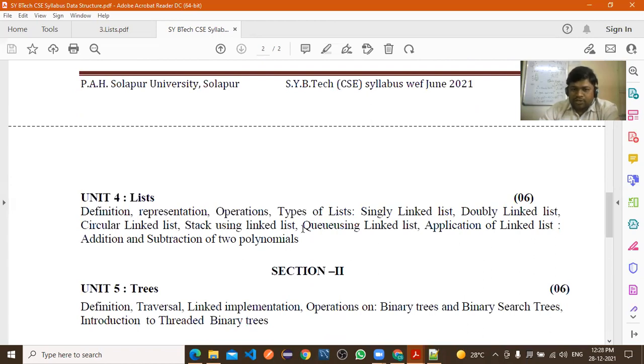Now here, the same concept, queue using linked list, we will discuss in this unit, unit number 4. Now stack concept we will implement by using the linked list, and queue concept we will implement by using the linked list. After that, applications of linked list: addition and subtraction of two polynomials. These applications we will discuss in this unit, right?